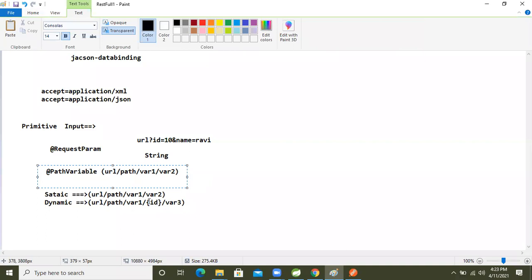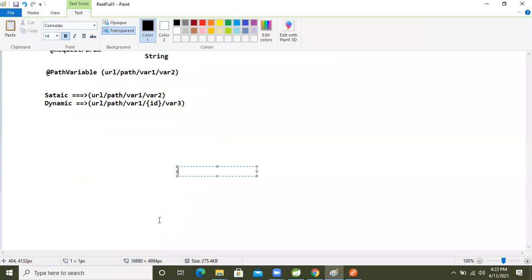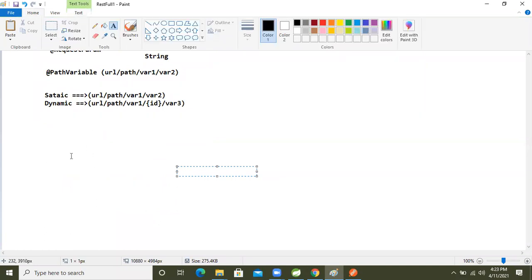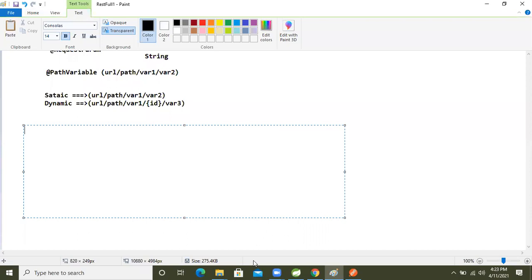Path variable is a good approach in RESTful services, okay? So we can easily differentiate one method from another method. Okay, so now fine, guys. Let's see what the syntax is. If we want to read the data in the path variable, right,